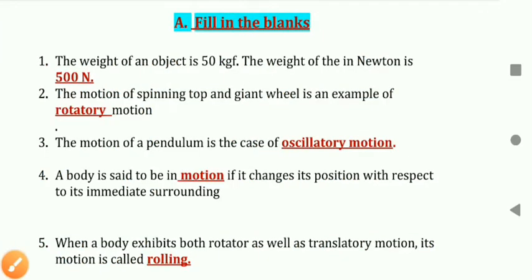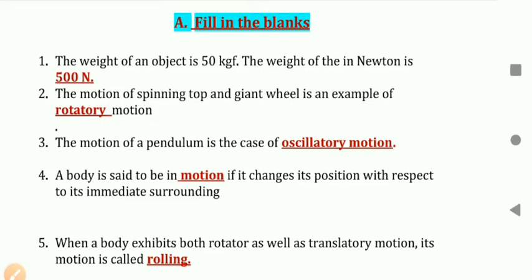Okay, filling the blanks. Question number first. The weight of an object is 50 kgf. The weight of the object in Newton is equal to 500 Newton. Answers are written in red color. So 1 kgf is equal to 10 Newton, so 50 kgf is equal to 500 Newton. 50 into 10, so you will get 500.